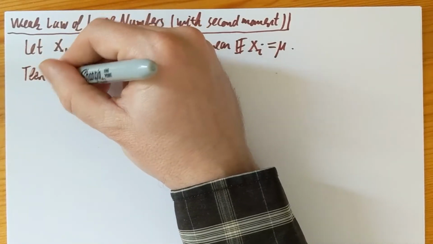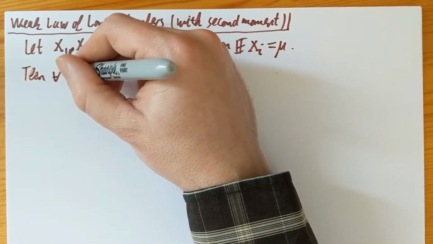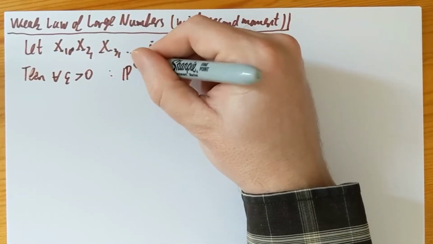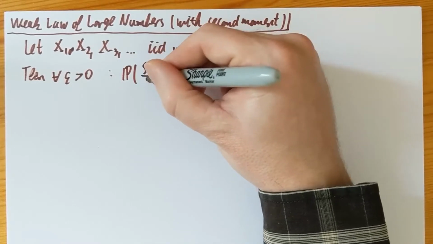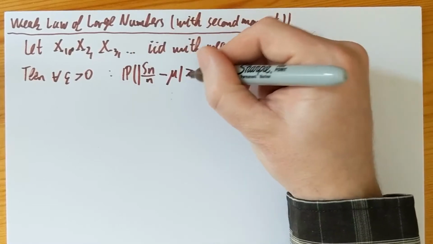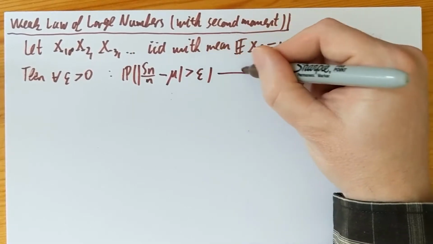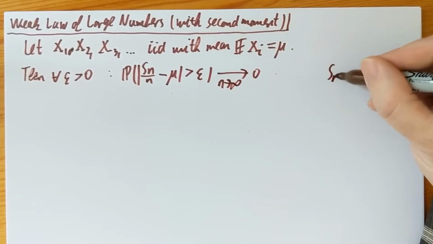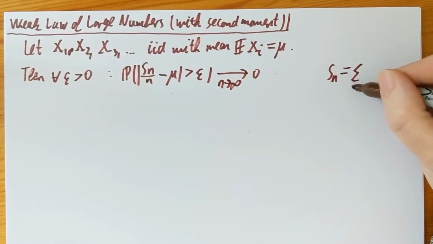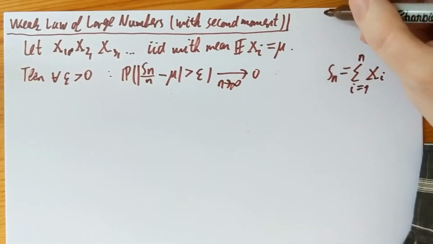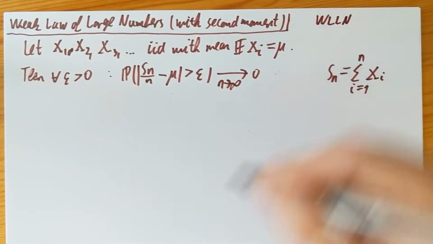for any epsilon positive, we have that the probability that Sn over n minus mu is more than epsilon in absolute value goes to 0 as n goes to infinity. And I also need to tell you what Sn is. Sn is the sum of the first n of the Xi's. Okay, so that's the weak law of large numbers. People abbreviate this sometimes as WLLN.